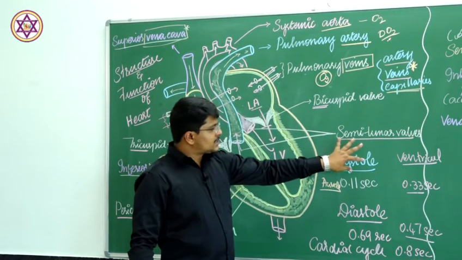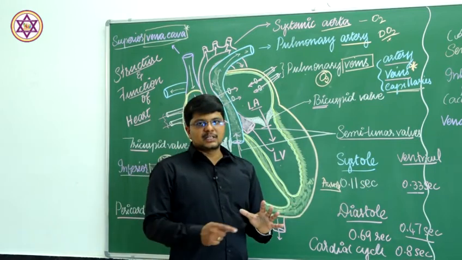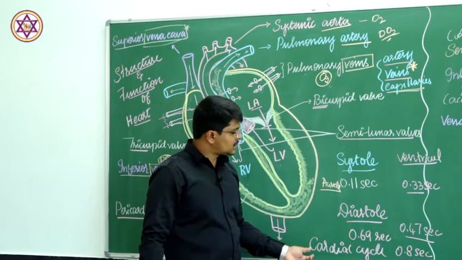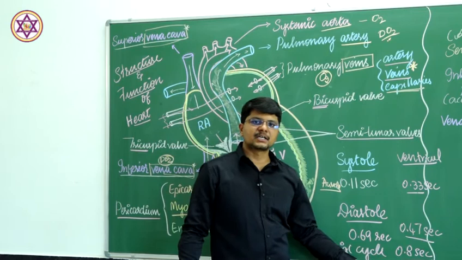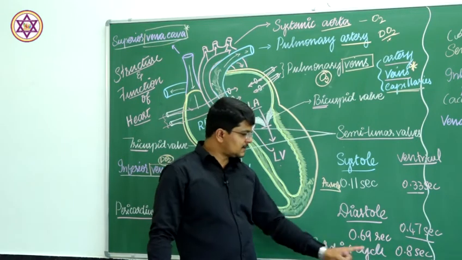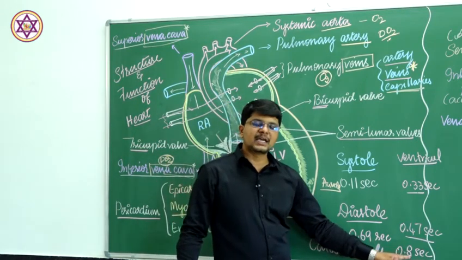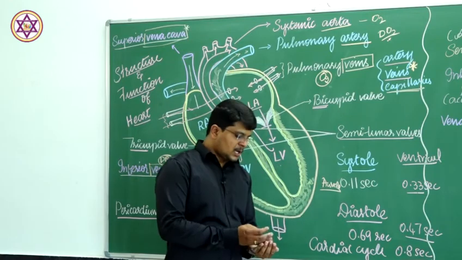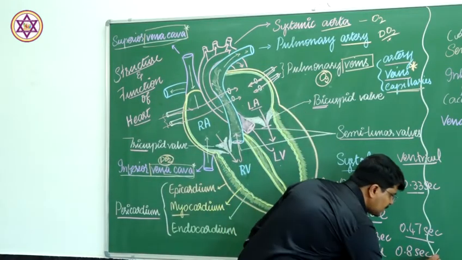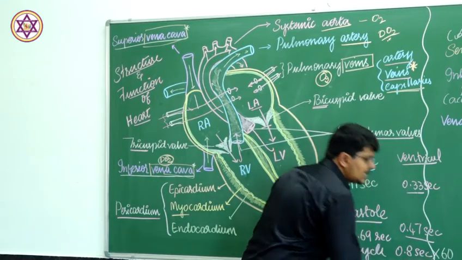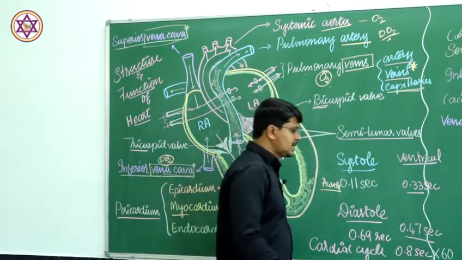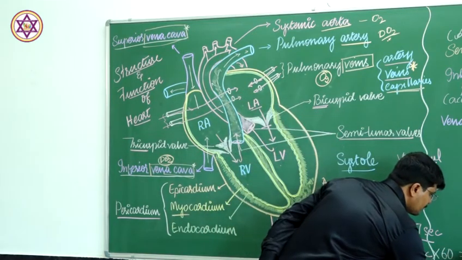Systole and diastole put together are called one cardiac cycle, which is 0.8 second. Therefore, for 1 minute, that is 60 seconds, there will be 72 beats.